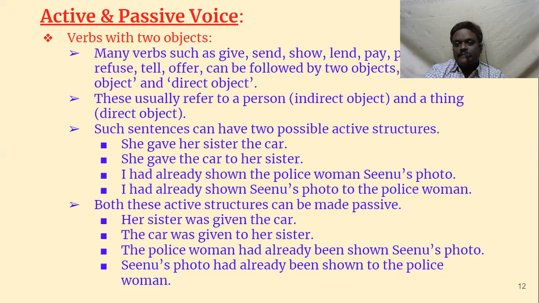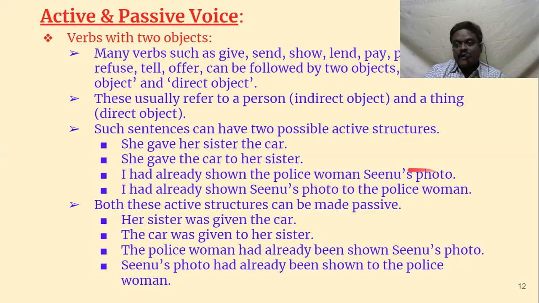I had already shown the policewoman Sinu's photo. What is the active verb here? Had already shown. Past perfect tense. The active verb has two objects. The first object is the policewoman. The second one is Sinu's photo. So what is the person here? The person is the policewoman, so it is the indirect object.